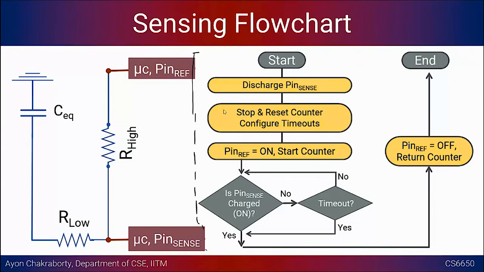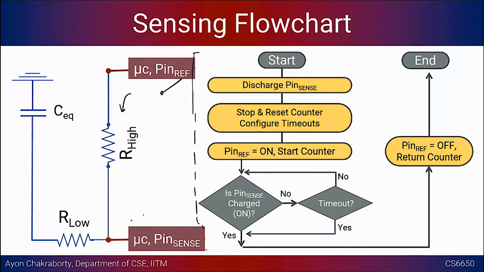So you start with discharging pin sense, next setting up the counter, resetting it, or making it 0, configuration of the timeouts. Then you start, this is like a lever that you turn on, right? You basically turn on pin ref, and immediately current will start flowing, and you will see some voltage getting generated here.